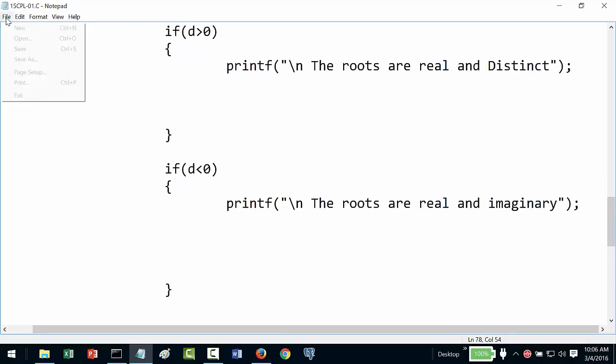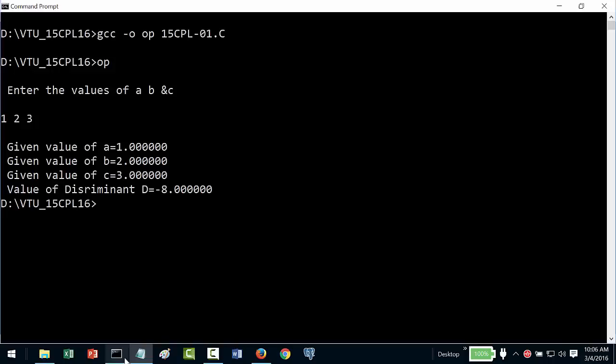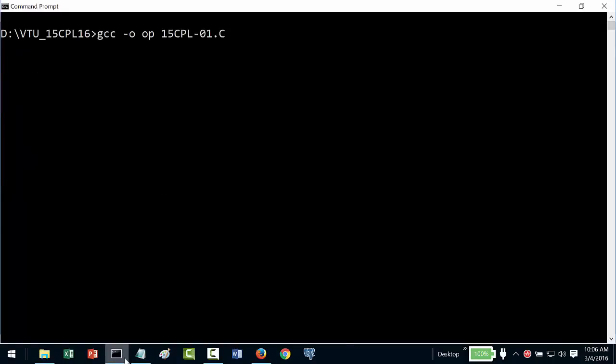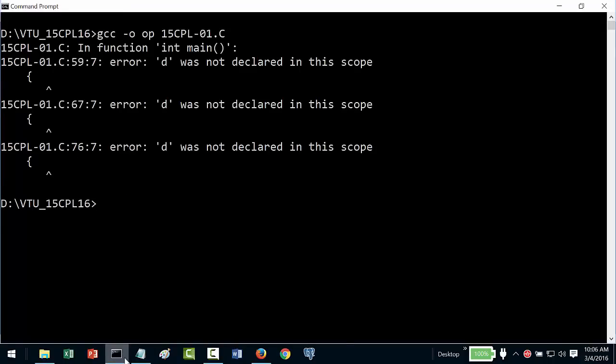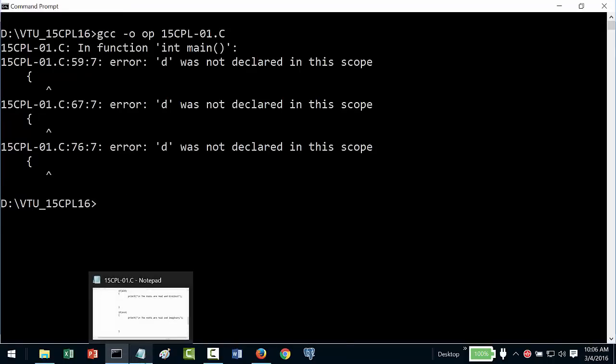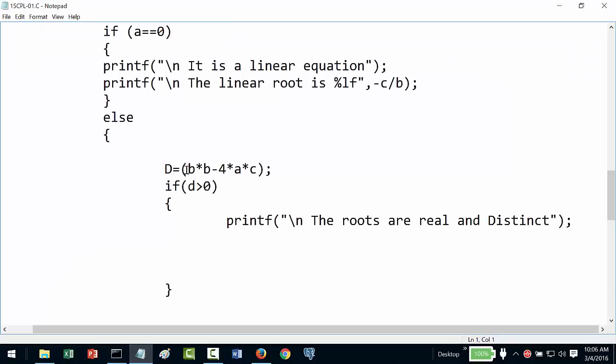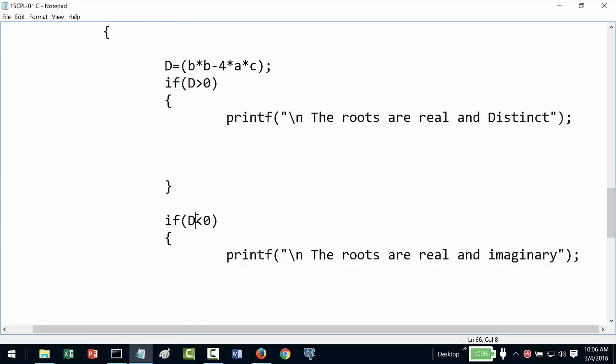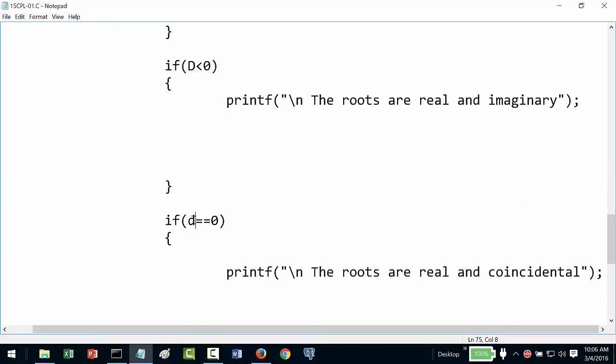We will try and see whether all the conditions are working perfectly or not. Okay, so D was outside the scope. That is because C is case sensitive, capital D is different from small d. We have given small d, so it is unable to identify. We'll make it capital D.